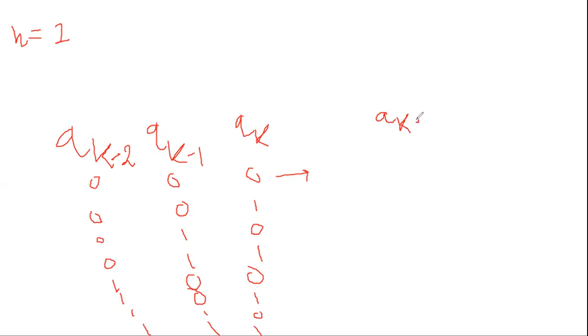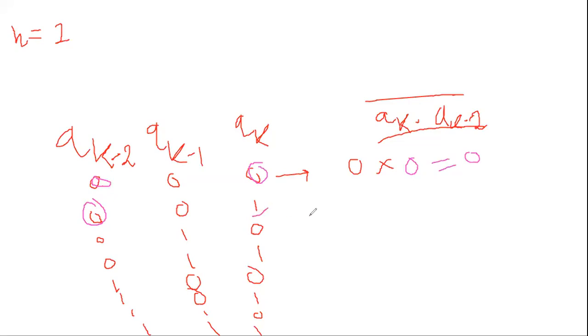So now what should be the product? N is equal to 2. So that means AK into AK minus 2, isn't? So make the product. Okay, make the product. So AK क्या है? 0 है. So AK minus 2 में क्या है? देखो 0, AK is equal to 0, AK minus 2 is 0. So 0 into 0, how much? 0. यहाँ पे देखो AK minus 2 is 0, but this is 1. So 0 into 1, again 0.